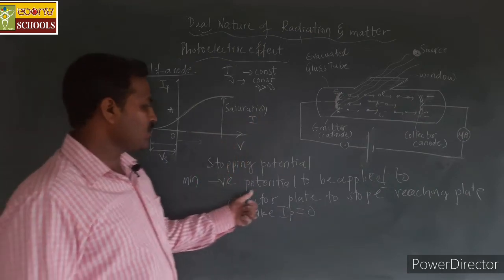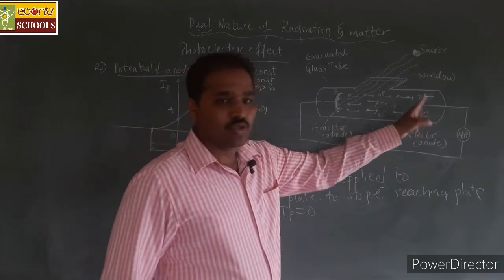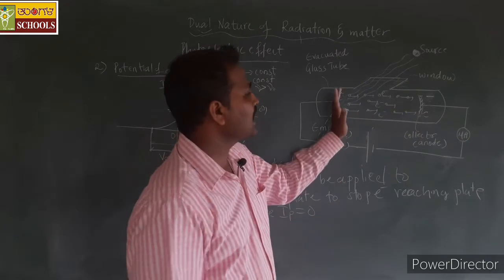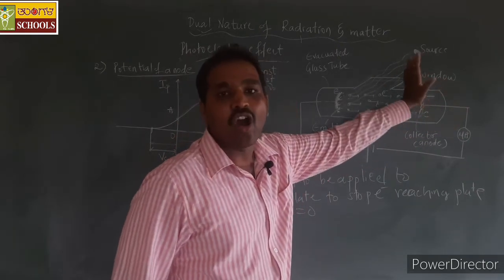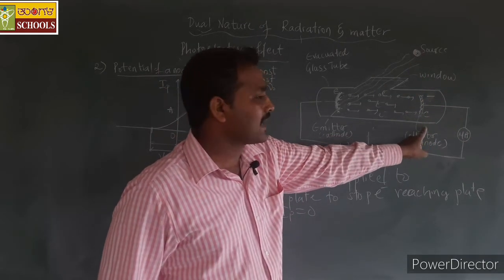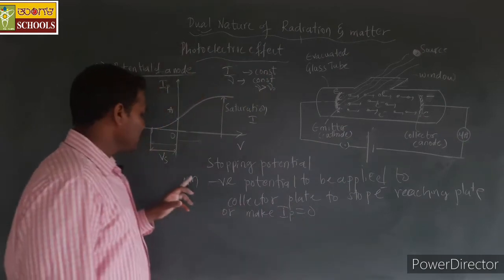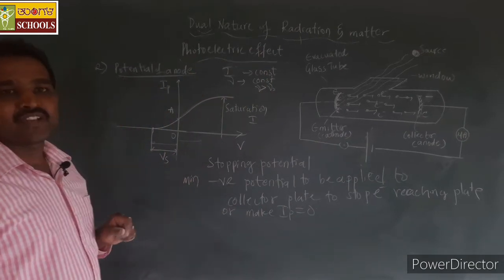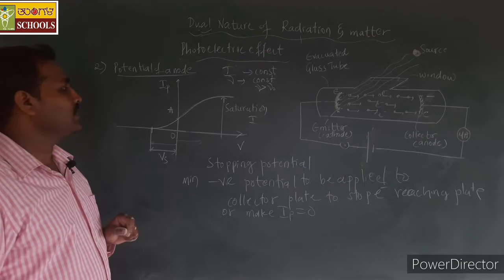It is the minimum negative potential to be applied to the collector plate to stop the electrons reaching it, or to make the photoelectric current 0.